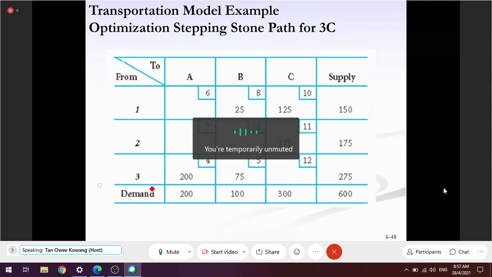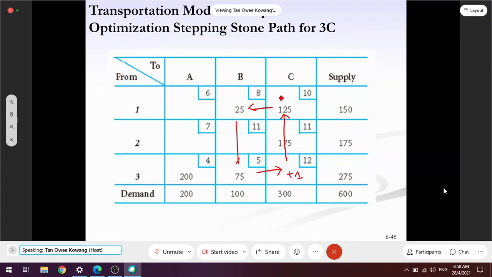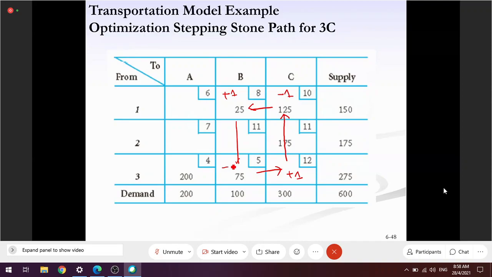So assume you are very powerful. You must assume that you are very powerful. You can jump across the batu. You jump to here. Ignore the 175. Terus lompat ke belah sana. Then, yeah. Alright, so, plus 1. So, the opportunity cost will be 12 minus 10 plus 8 minus 5. Dapat berapa?